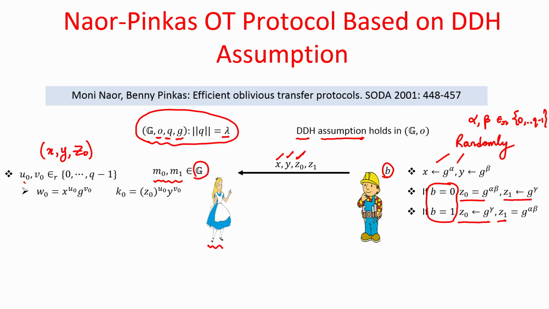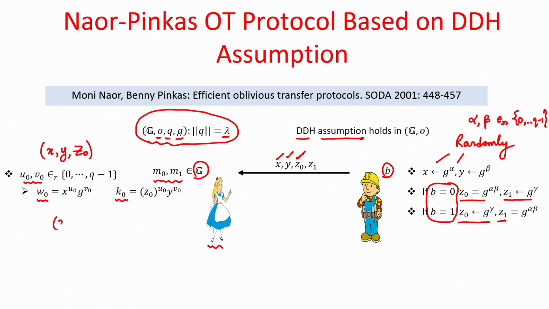She picks two random indices u naught and v naught, computes this value w naught and then computes this value k naught. Okay. Now, this might look like some vague computations here, do not worry about that. There is some magic hidden here, these are not vague computations.